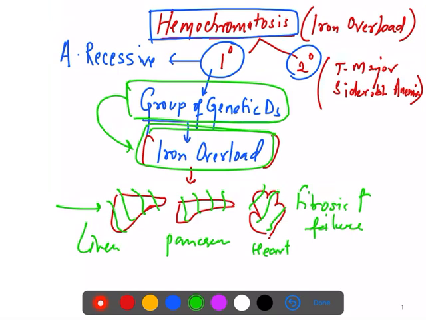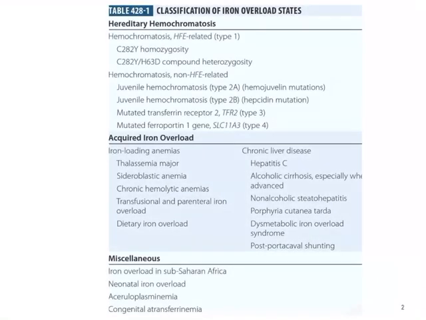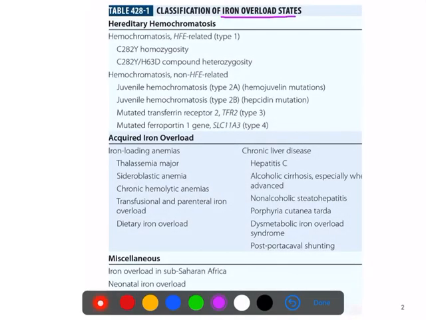Now I will try to classify the iron overloads. What are the conditions in which iron gets overloaded in the body? So this is the classification of iron overload. Iron overload could be hereditary, which is primary, or it could be acquired causes, which is secondary hemochromatosis, and some miscellaneous causes. So what are the genes that are defective and can lead to the iron overload?